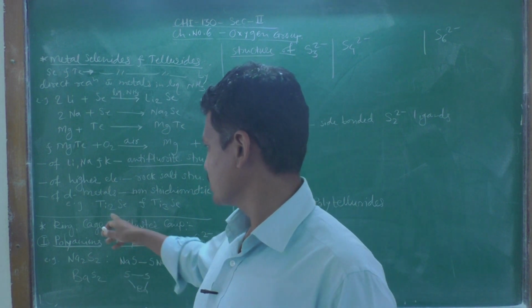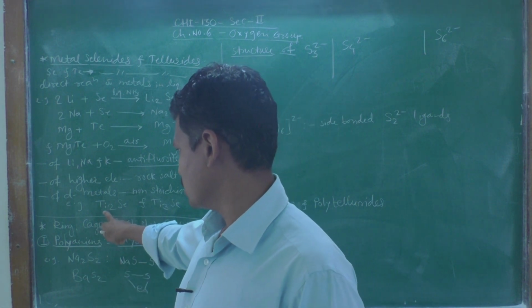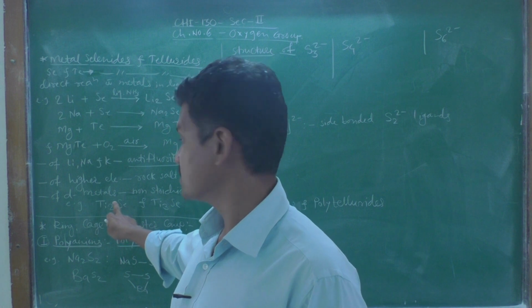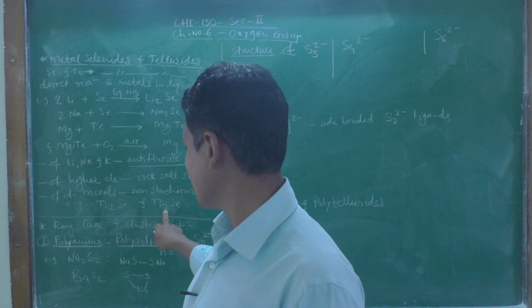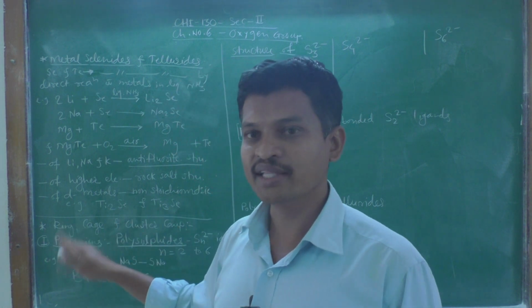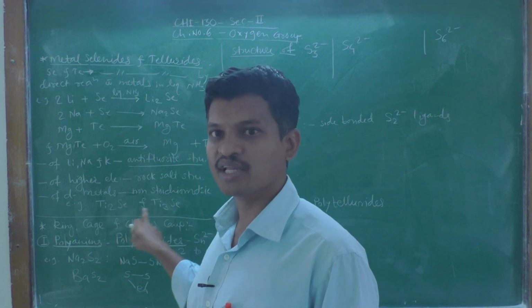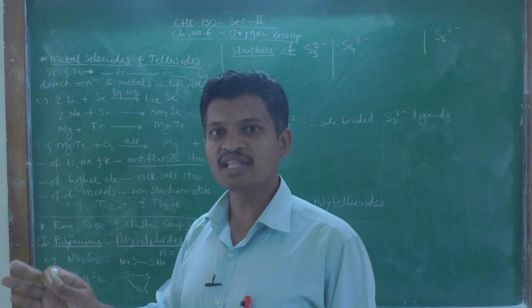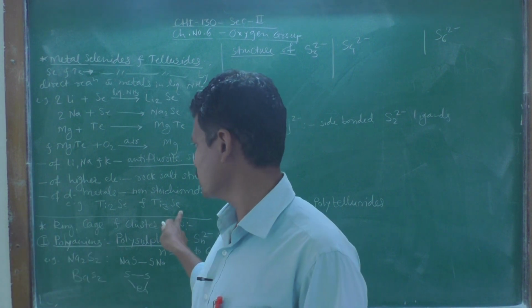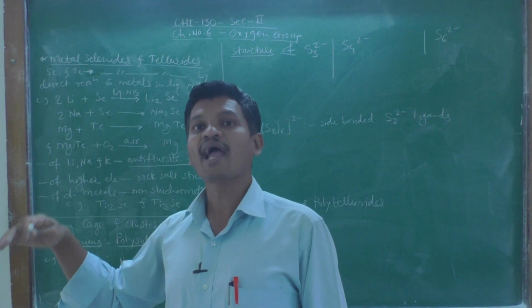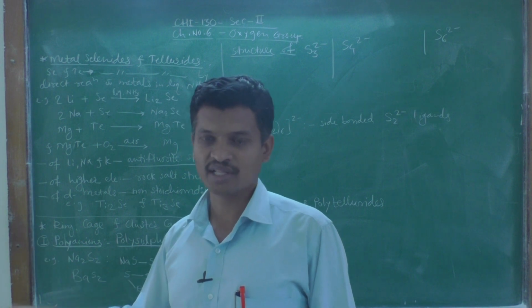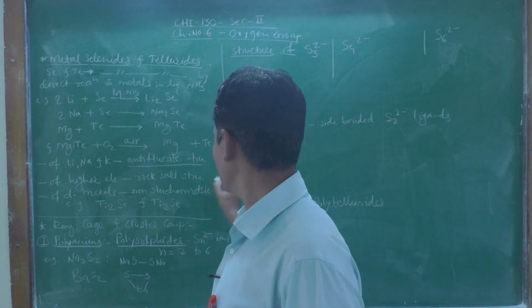Two examples are given here: Ti2Se, that is dititanium selenide, and Ti3Se, trititanium selenide. Here titanium 2 and titanium 3 do not mean exactly 2:1 or 3:1, but approximately.